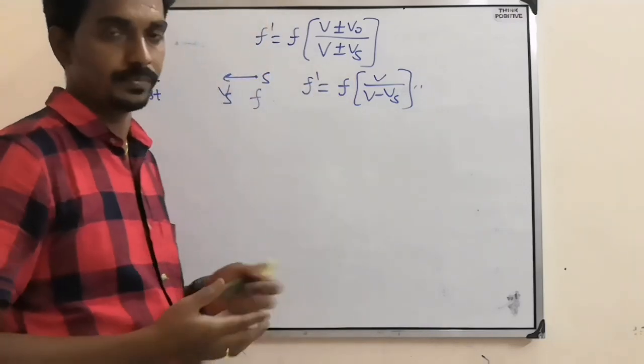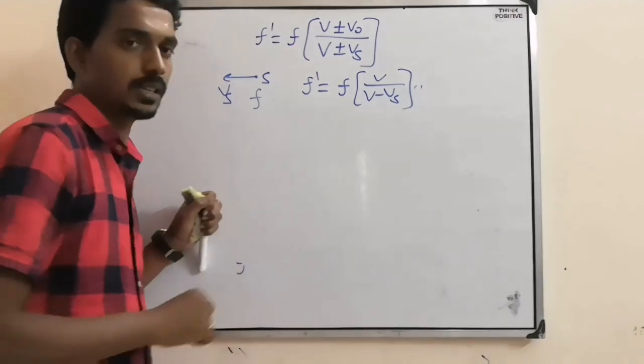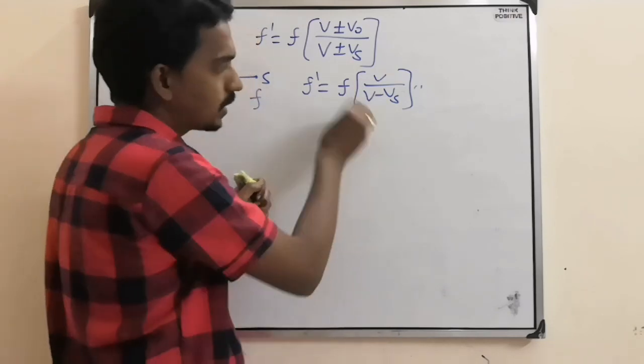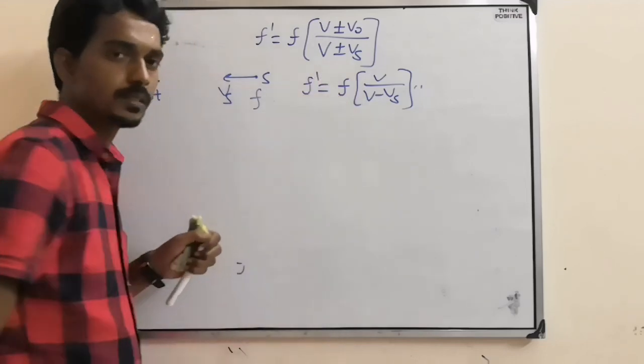You can ask me how. Of course you will ask me, yes or no. But you are not here, that's why you are not asking. So I am only asking the question from your side and I will try to answer it. Okay. So v by v minus vs.